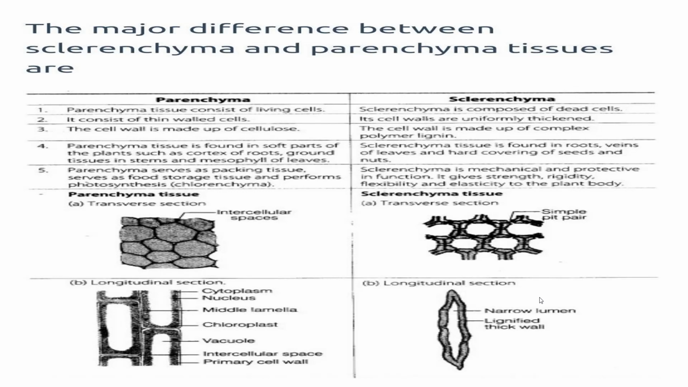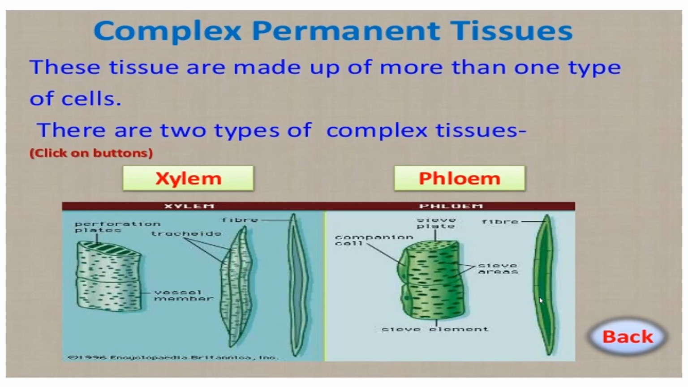Sclerenchyma is mechanical and protective in function. It gives strength and rigidity, while flexibility and elasticity are given to the plant body by the other tissues. So these are the major differences between sclerenchyma and parenchyma.